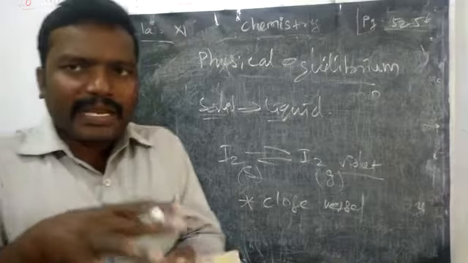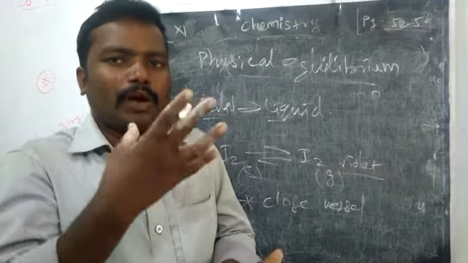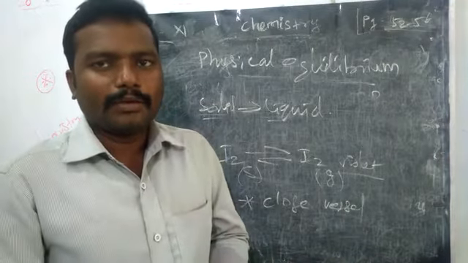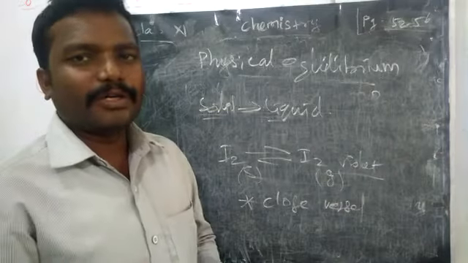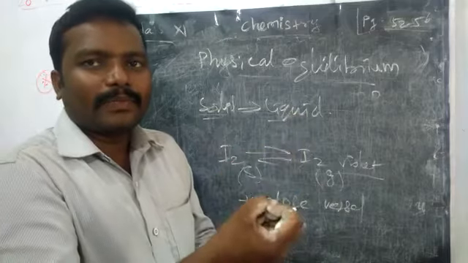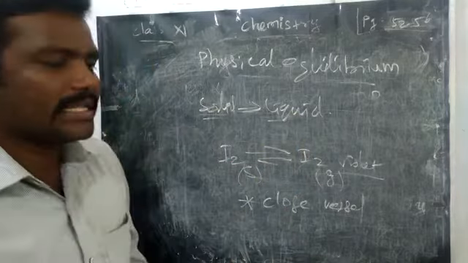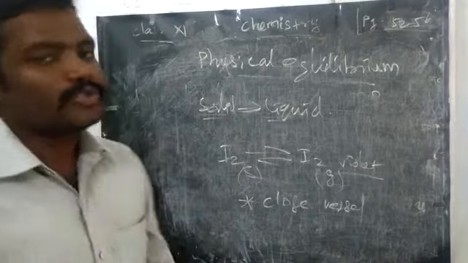In the beginning, the violet color becomes dark. Most of the solid iodine converts into gas, but after some time only a light or slight violet color can be seen, because some iodine gas is converted back into solid iodine.